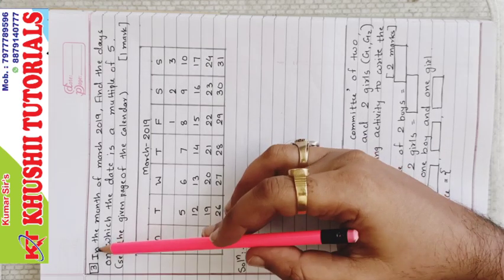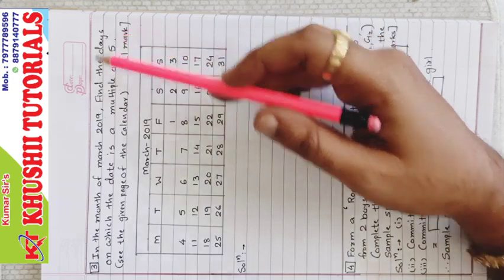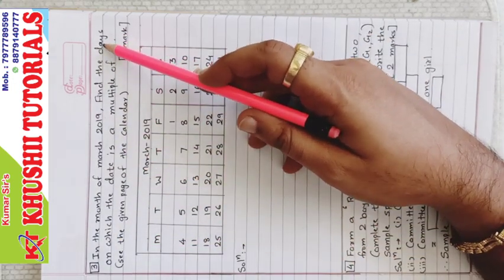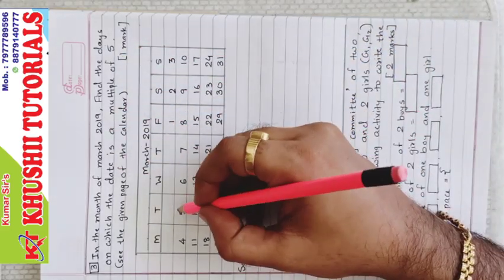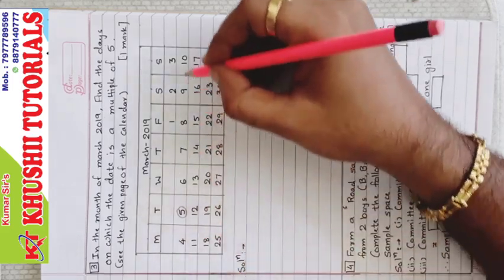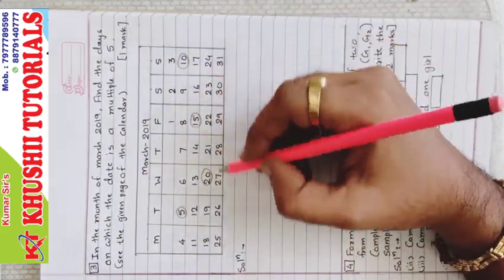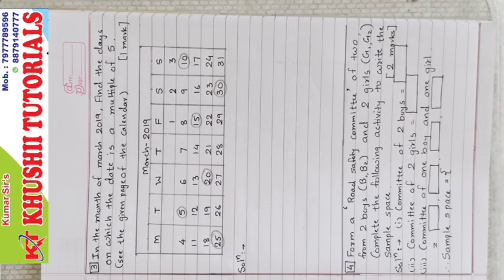Now third sum. In the month of March 2019, find the days on which the date is a multiple of 5. We need to write the days on which the date is a multiple of 5. So dates that are multiples of 5 are 5, then 10, 15, 20, 25 and 30, and we have to write all these days.